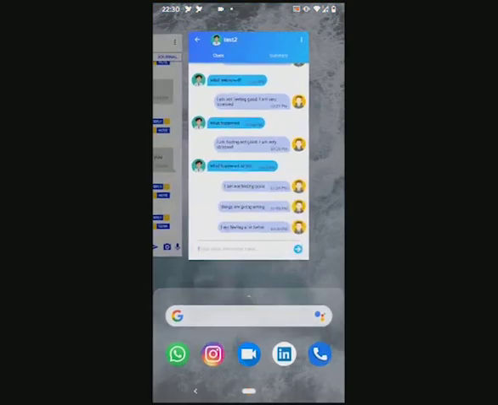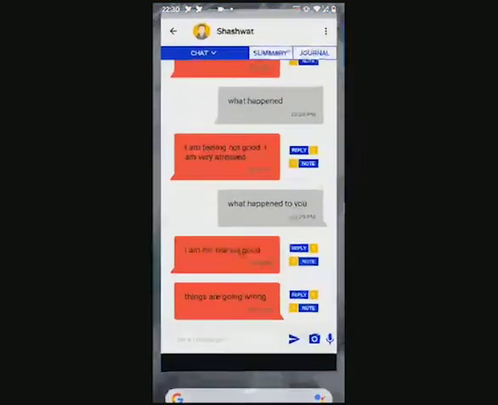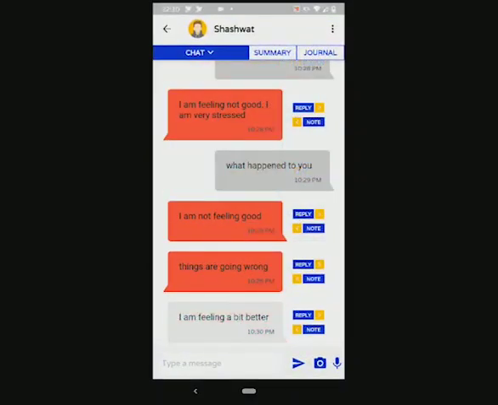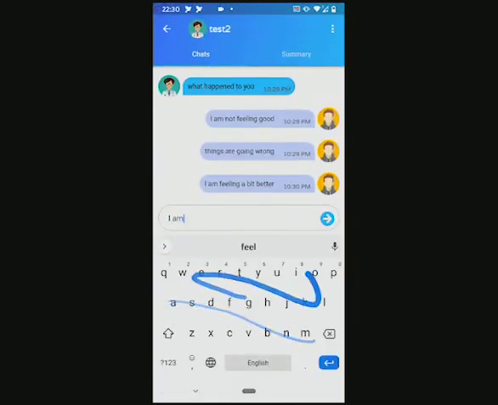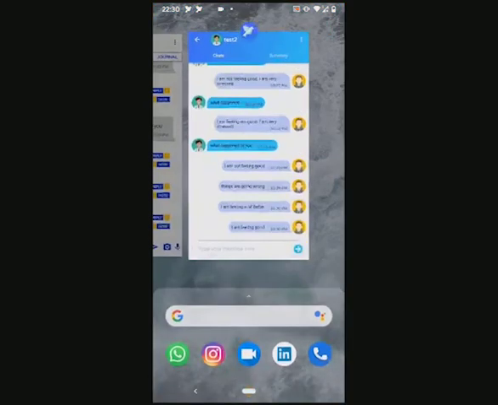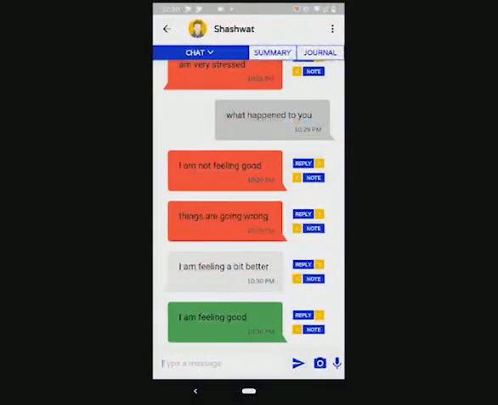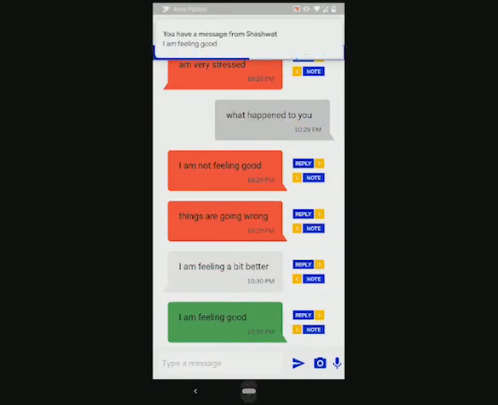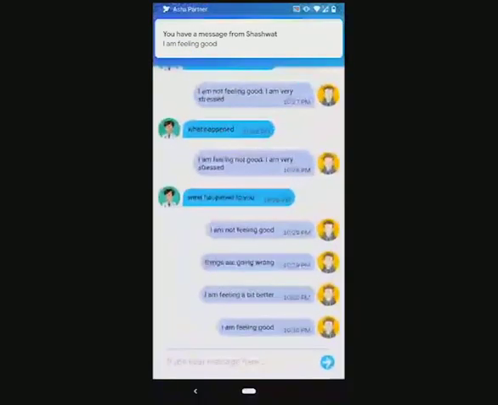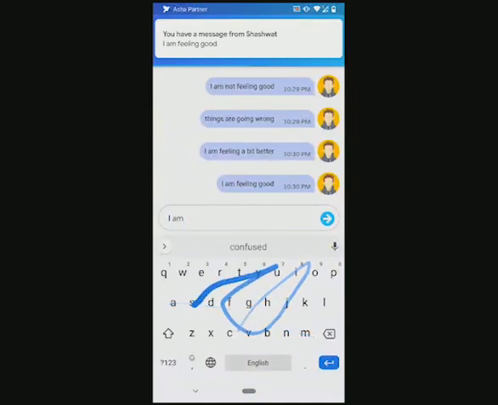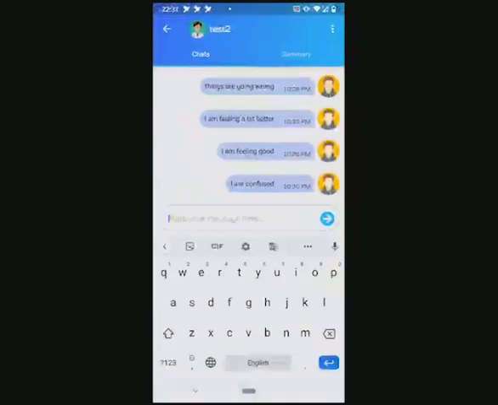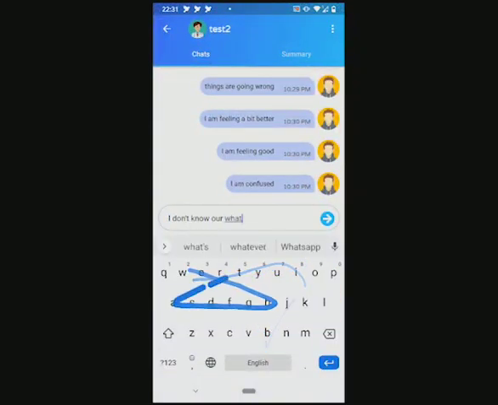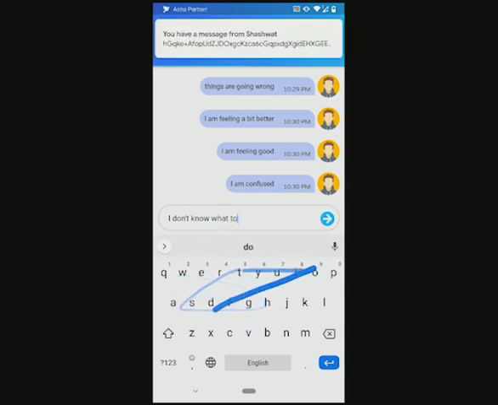So if I write that I'm feeling a bit better, then as you can see in the psychologist app, this would actually change the color of the emotion. So let's say I write that I'm feeling good. Yeah, so as you can see it changes to green, and I'm confused, or I don't know what to do.